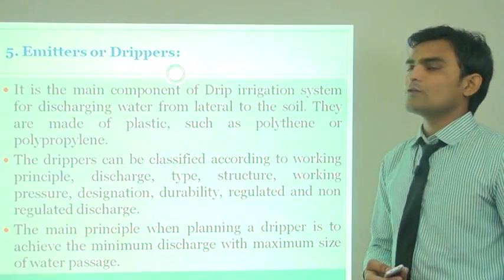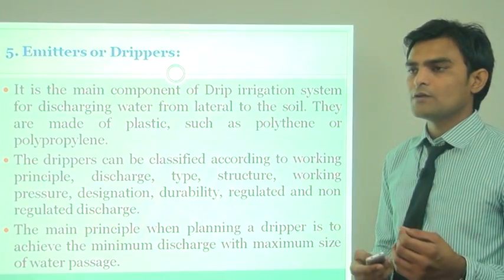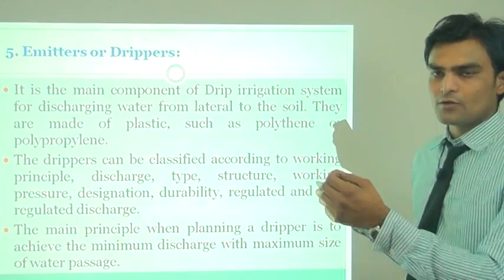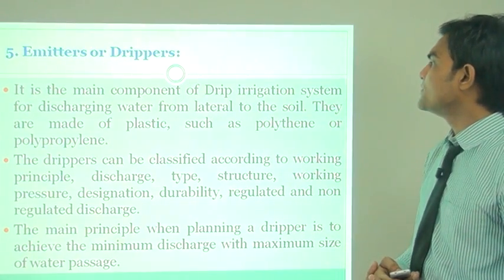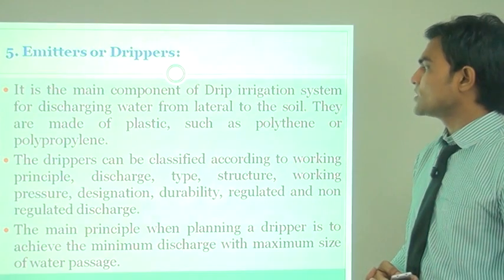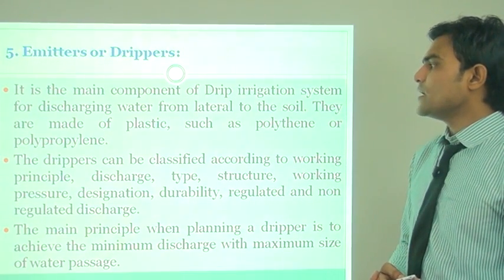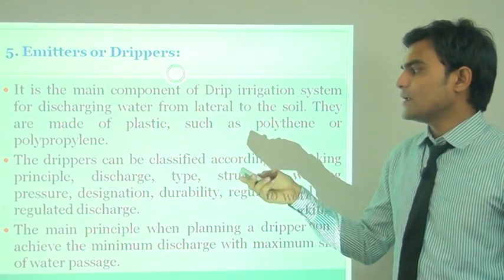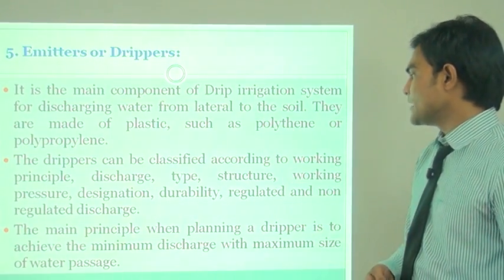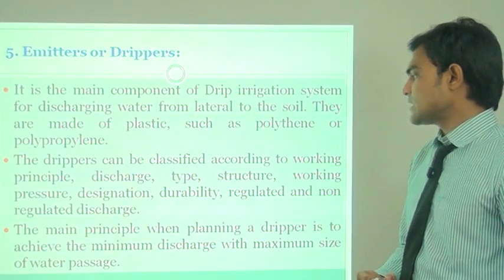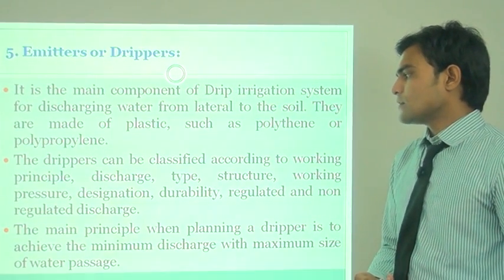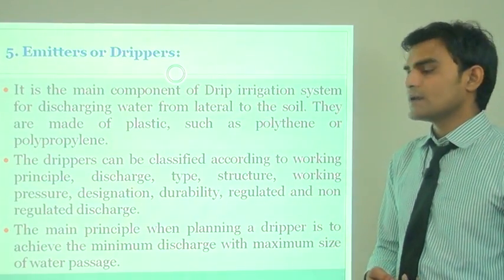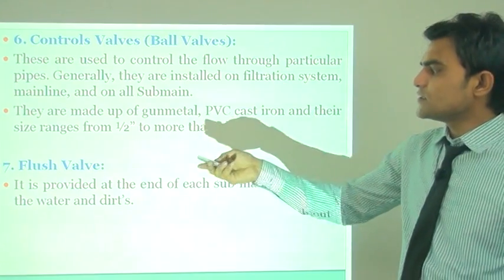Then after that the emitter or dripper, which is most important to irrigate the plant or crop in the cropping system. It is the main component of the drip irrigation system for discharging water from the lateral to the soil. They are made of plastic such as polyethylene or polypropylene. The drippers can be classified according to working principle, discharge type, structure, working pressure, designation, turbidity, regulator and non-regulator discharge, control valves and flush valve.